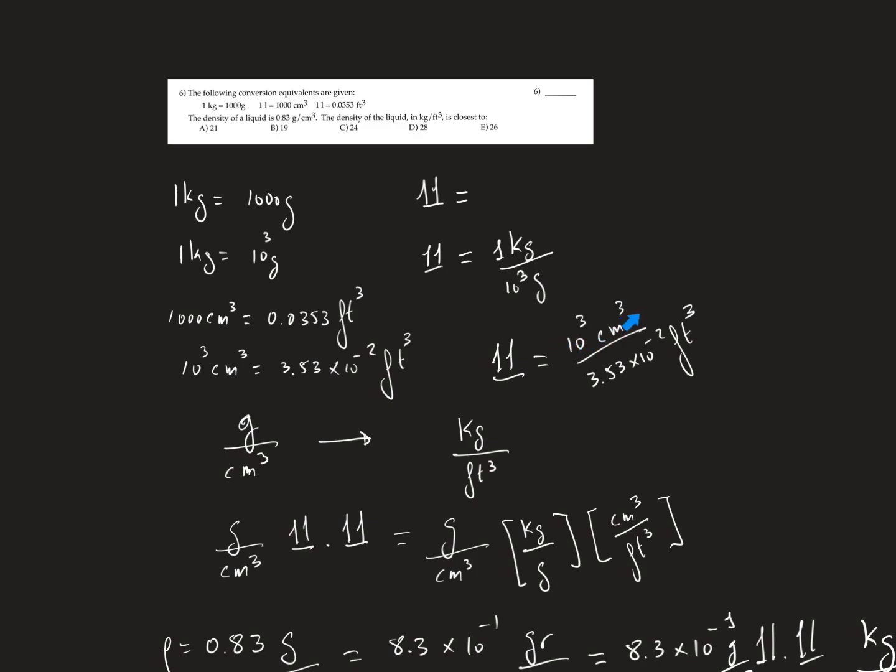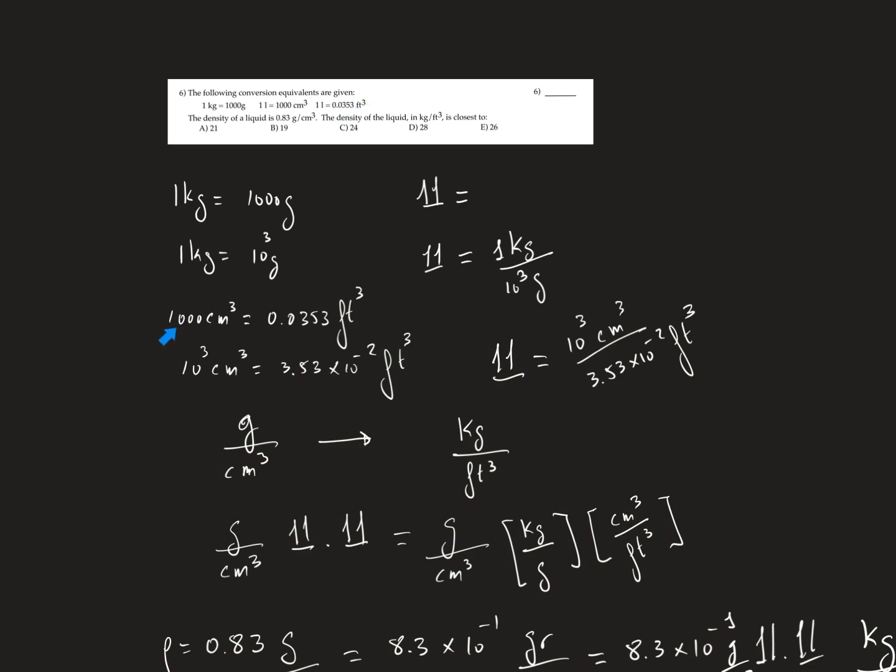If you see, this is confusing, but it says 1 liter is 1,000 centimeter cube and 1 liter is 0.0353 foot cube. So what it says indeed is that 1,000 centimeter cube is 0.0353 foot cube.